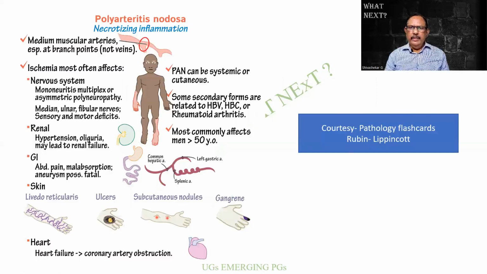A very good picture, thanks to this particular person. Rubin and Farber used to be a wonderful textbook. If possible, I would recommend you people to that. Very lucid reading. And thanks to them for the wonderful information provided. It affects the medium-sized arteries. Ischemia. Nervous system can be affected. Renal arteries. GIT. Skin. Livedo reticularis. That is the name that is given for.